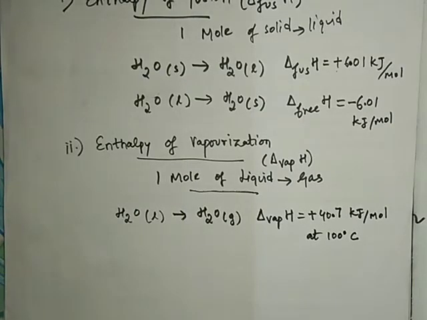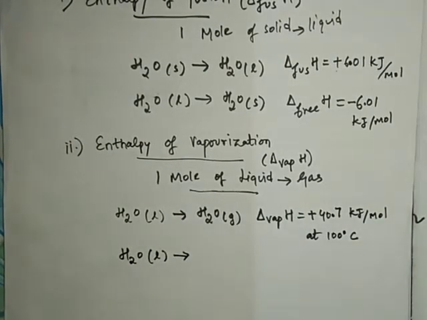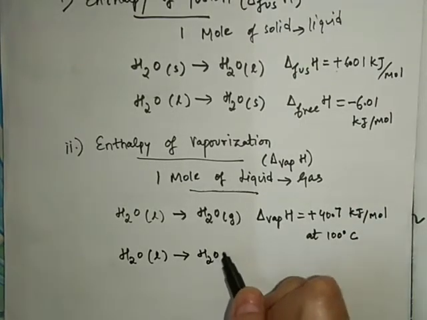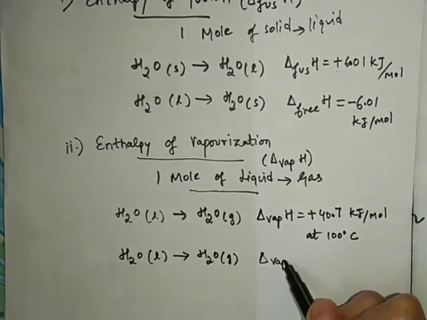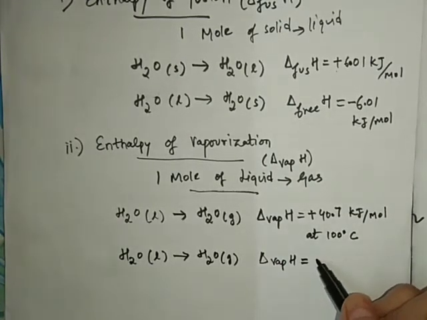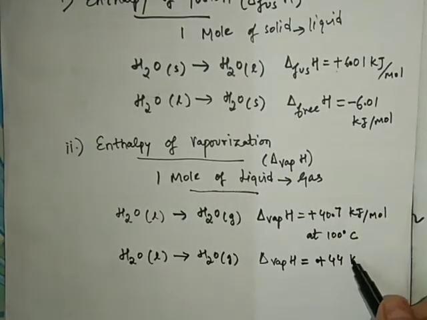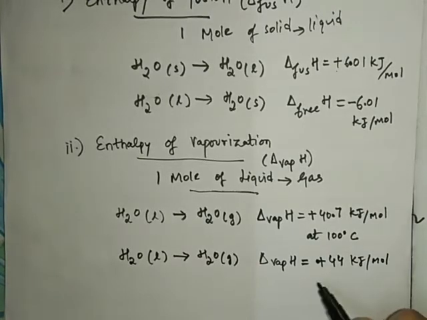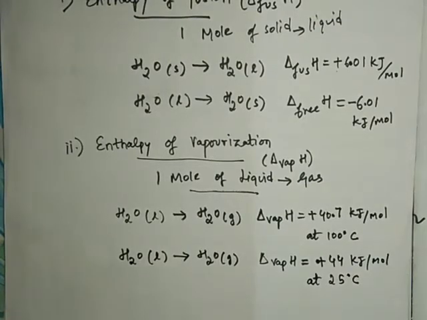But suppose we have not heated it, not boiled it, then the vaporization is actually called natural vaporization, which you also call evaporation. Suppose liquid water is getting converted into vapor phase at 25 degrees Celsius, then the heat absorbed is a little more because the process is slow, so the heat absorbed will be more. It is 44 kilojoules per mole. Remember, here the process is natural and taking place at 25 degrees Celsius.